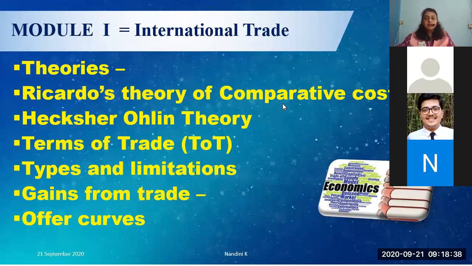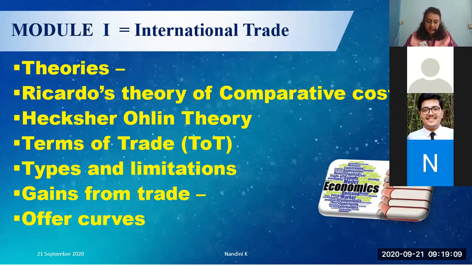Then there is one economist called Leontief, who has criticized Heckscher-Ohlin theory, and whatever Leontief has said is a paradox. It goes against what Heckscher-Ohlin theory has to say. So remember the name Leontief and Leontief's paradox, which says that Heckscher-Ohlin theory talks about factor intensity and factor abundance, but there is a possibility that at times factor abundance and factor intensity may not work at all.